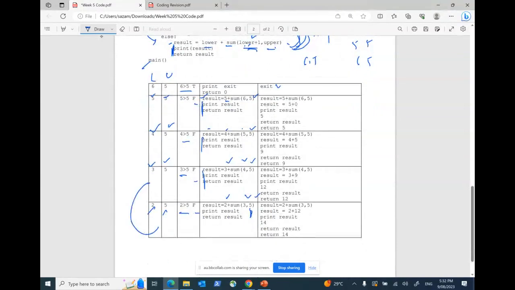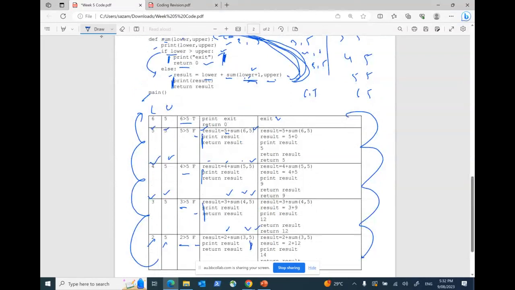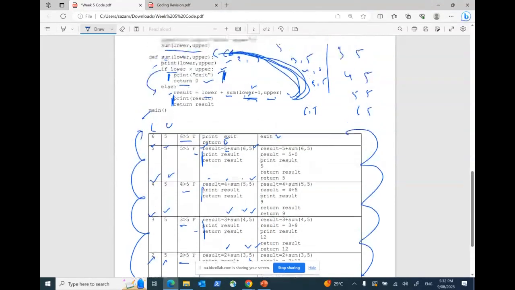Now this is how it is building. Initially it started pushing every piece of data into the memory. Now you have to extract every piece of data from the memory to come to the bottom part. That's how it works. Now you see this particular 0 that is returning. This 0 returning from this function was initially called by 6 and 5, right? Because this 6 and 5 actually called this function. Yes or no?